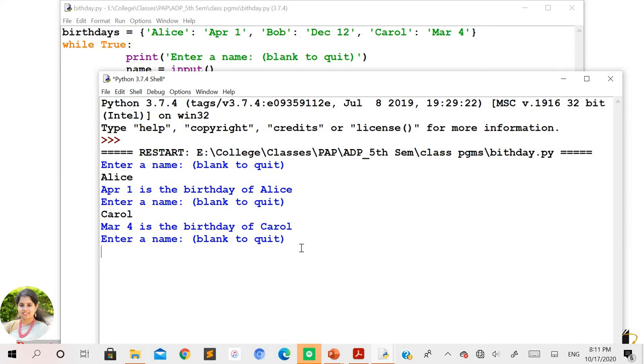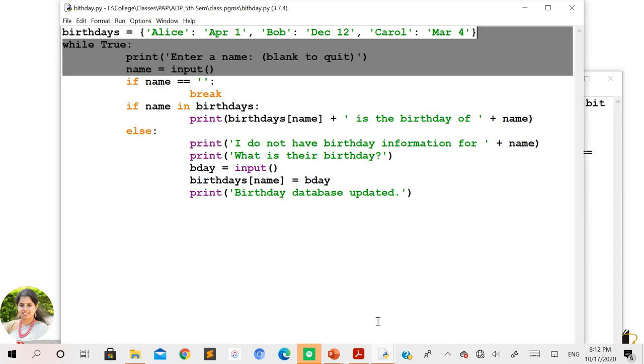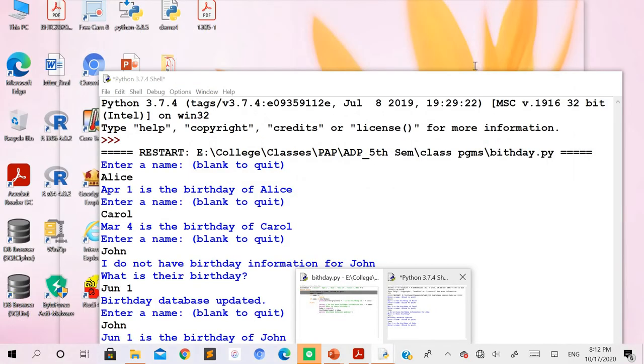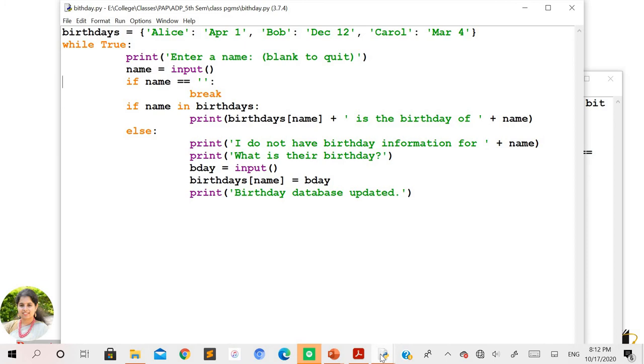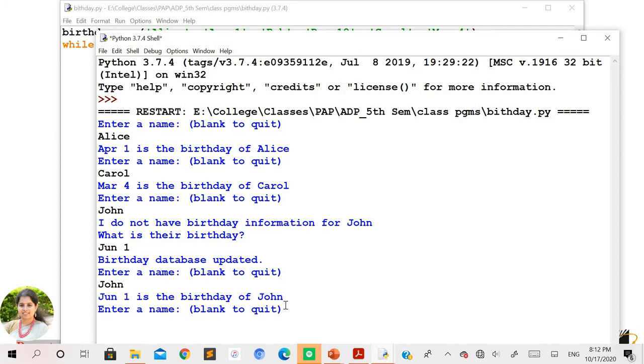Now it is asking me for another name, where I'll take John, which is not present in the dictionary. In that case, see here it will display, I do not have the birthday information for John. So it will ask for its birthday. For example, I'll enter June 1st. Birthday database has been updated. Now let me see whether I'll get the birthday of that new person here. Yes, I'm getting it here. You can see June 1st is the birthday of John.